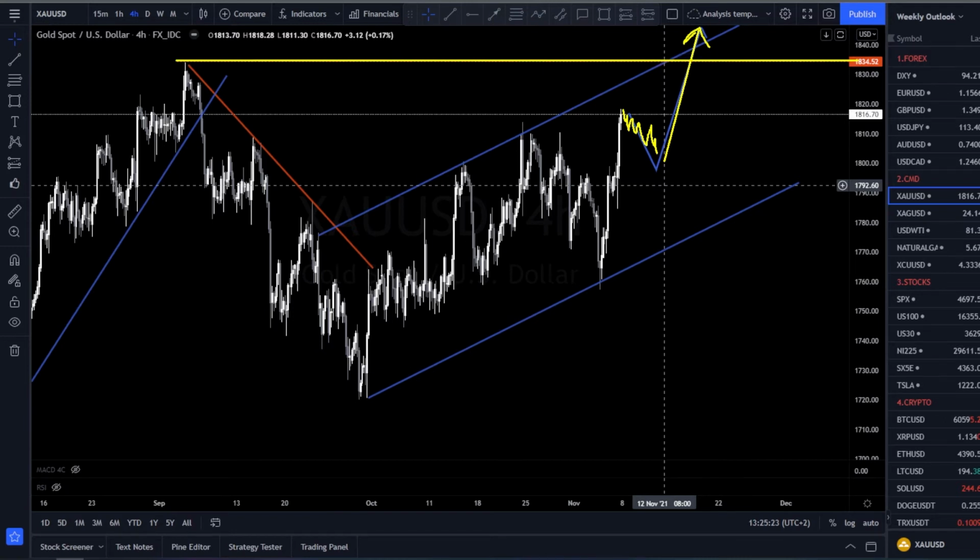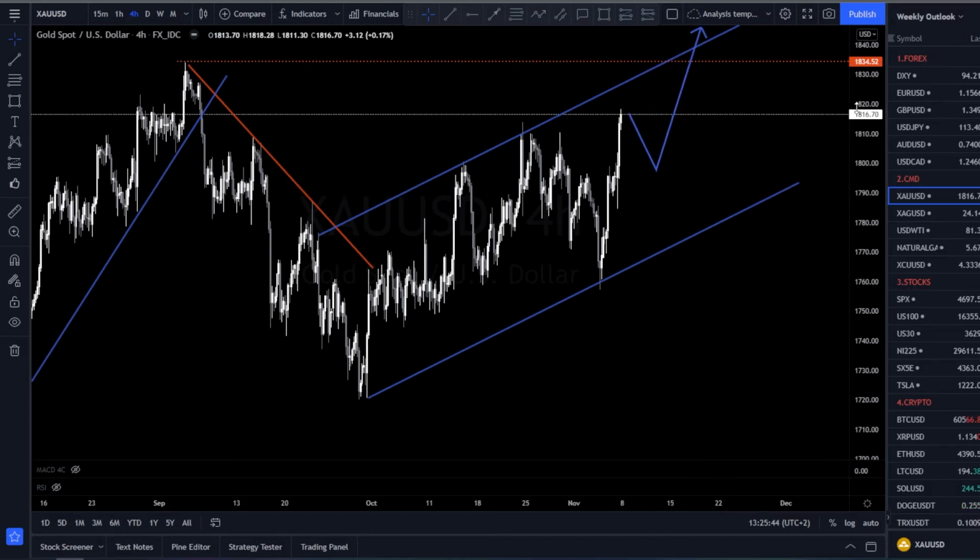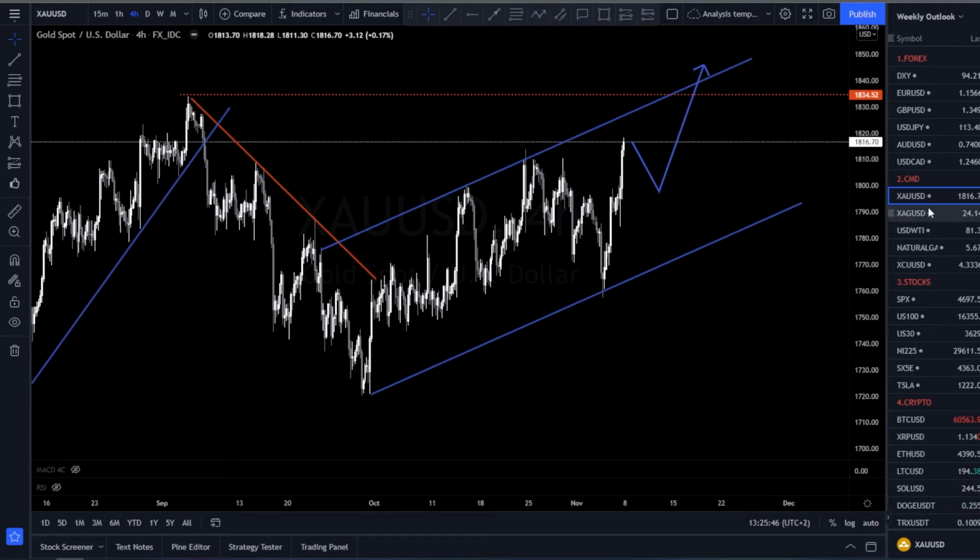1834 level, which we have here, which coincides with the upper channel line. So we'll wait for the market to make this pullback before considering any buy setups. So for next week, gold looks bullish.